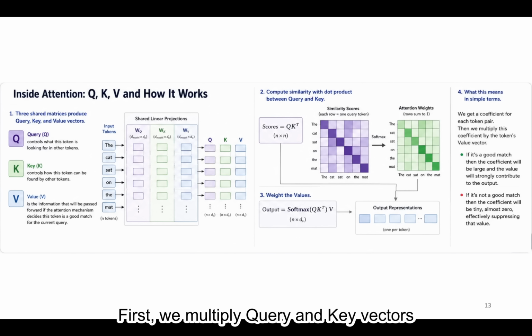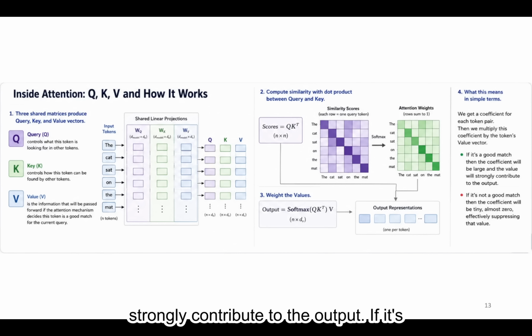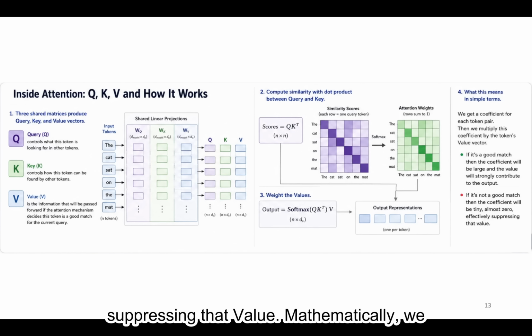First, we multiply query and key vectors and compute the dot product, because dot product measures similarity between what a token is searching for and what another token represents. We get a coefficient for each token pair. Then we multiply this coefficient by the token's value vector. If it's a good match, then the coefficient will be large and the value will strongly contribute to the output. If it's not a good match, then the coefficient will be tiny, almost zero, effectively suppressing that value.